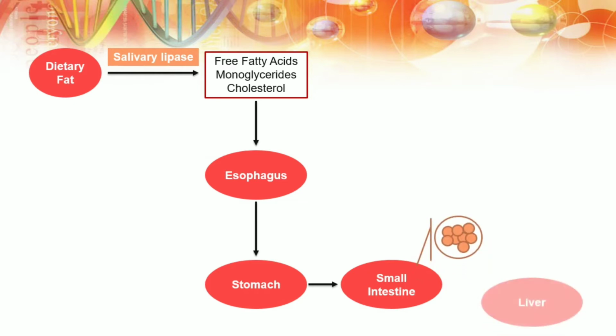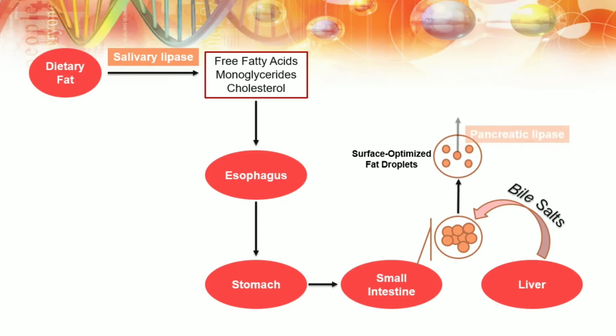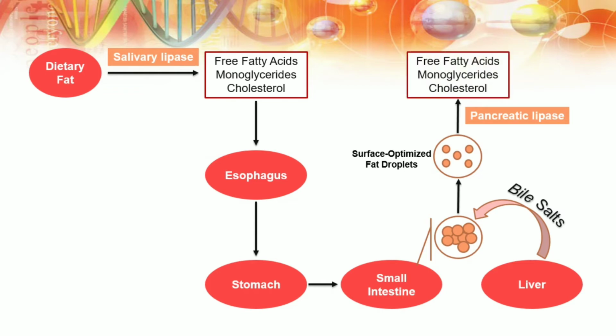As the liver recognizes them, it will release some bile salts to break these fat globules into surface-optimized fat droplets. The pancreas will release pancreatic lipase to break surface-optimized fat droplets into full versions of the free fatty acids, monoglycerides, and cholesterol.